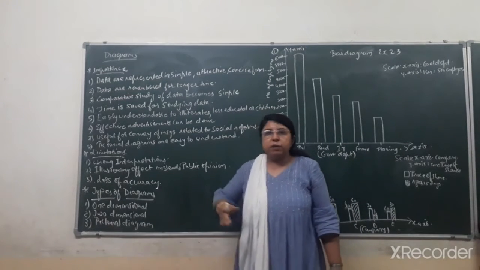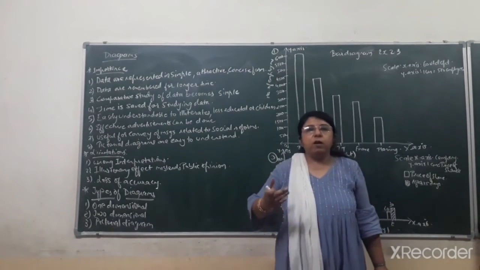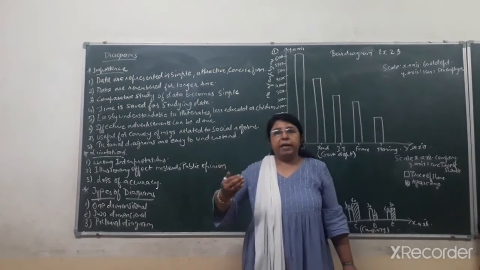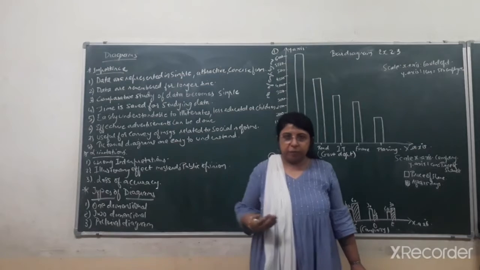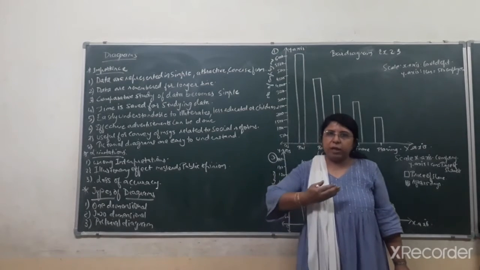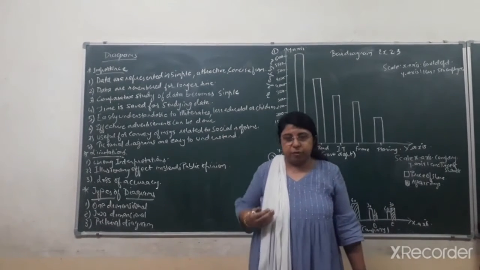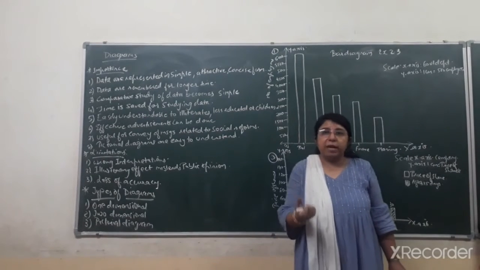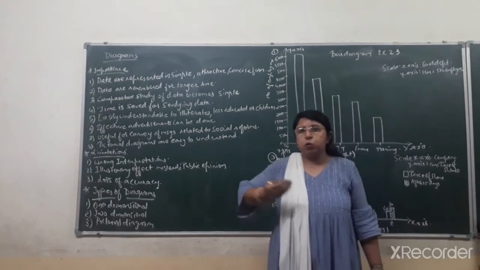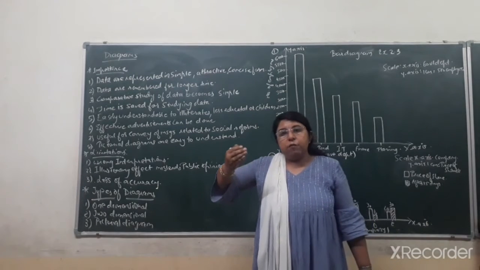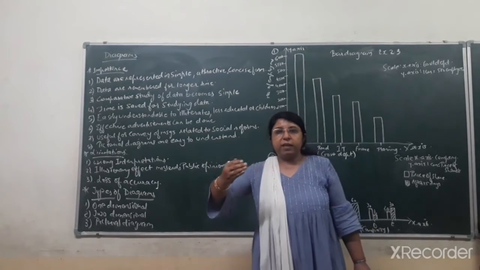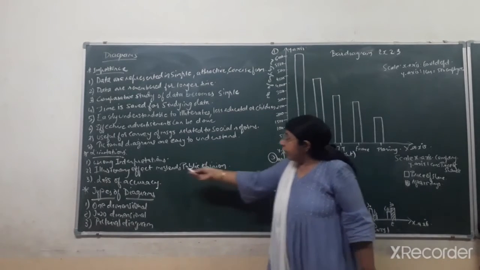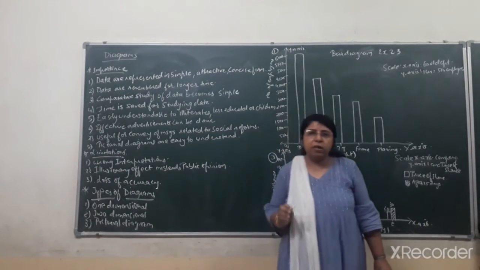You can see in the advertisements that due to any kind of face cream, the glowness or the brightness of the face is increasing within 2 weeks and within 3 weeks. So that is also represented with the help of graphs. That the fairness or the brightness of the skin has been increased within 2 weeks, within 3 weeks. What is the fairness, how much it was in first week, second week, third week, that can be explained with the help of diagrams. Okay, so that is just an illusion, because that is not real.